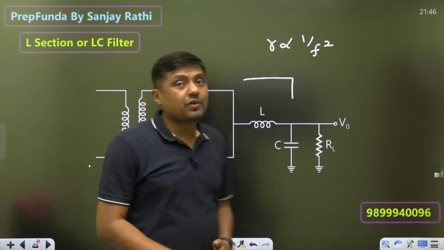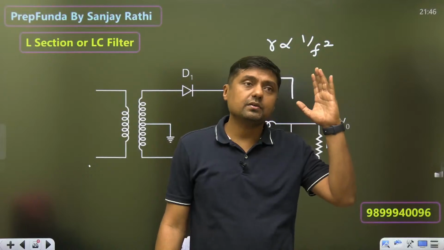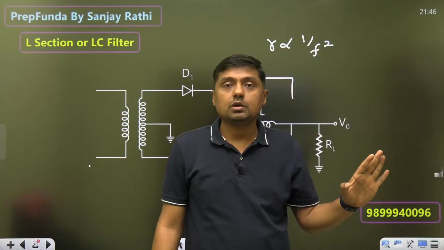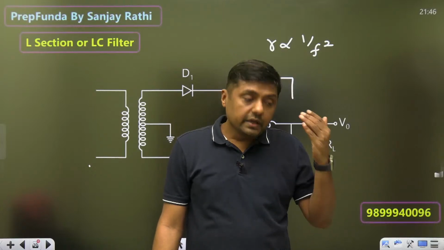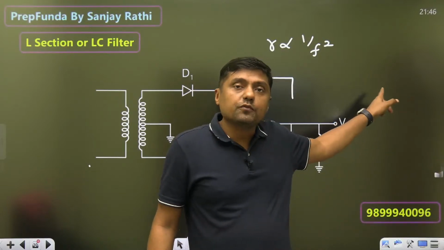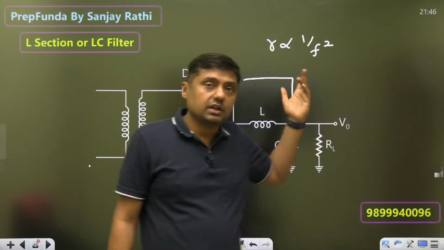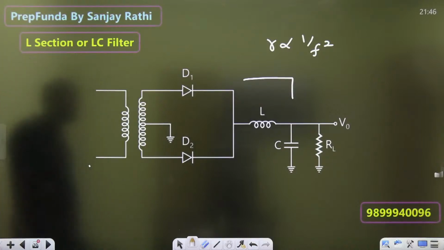Suppose the frequency is 50 Hertz. What is the square of that? 2500. That's why the ripple factor is very, very low. That is the beauty of it. If we increase the number of reactive components, the power of the frequency in the denominator will increase. Two reactive elements, F square. That's why the ripple factor is very, very low in case of L section or LC filter.